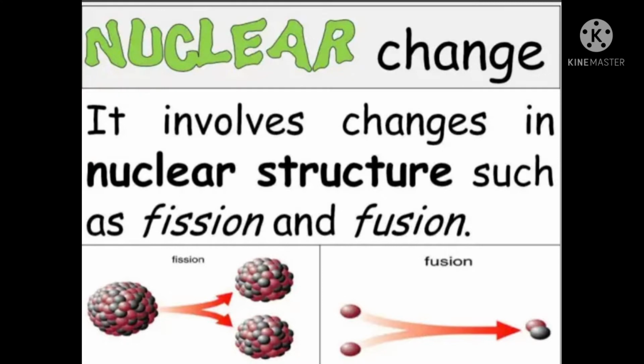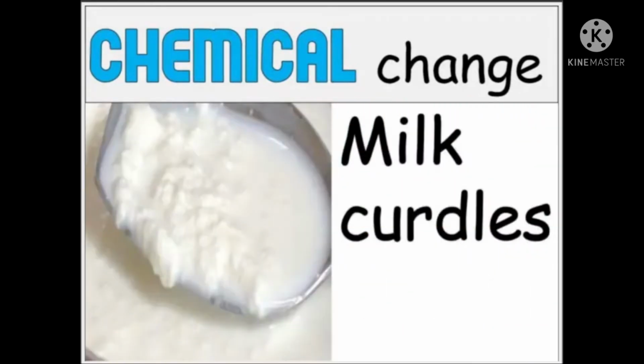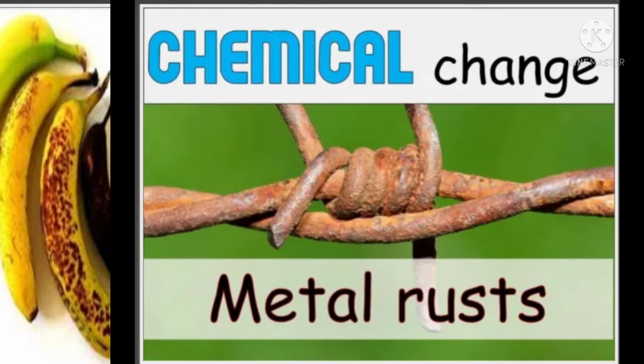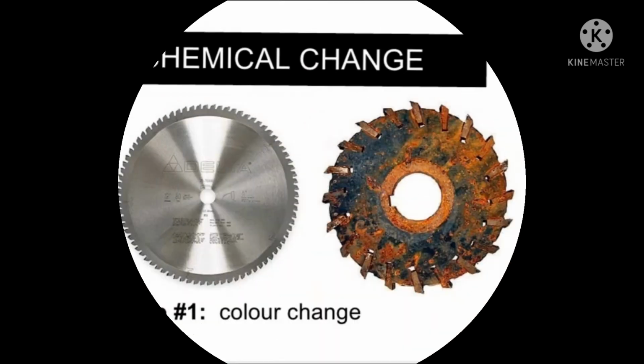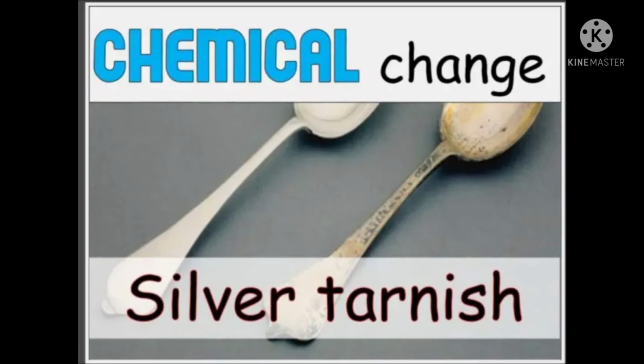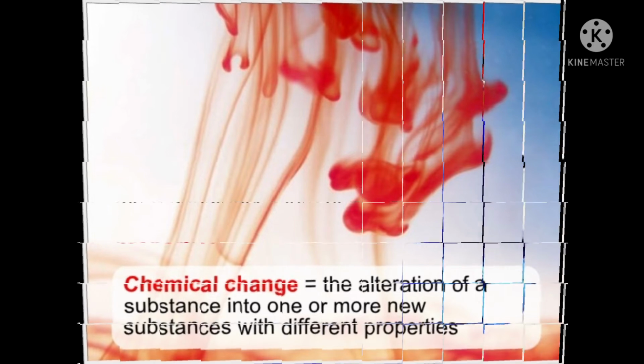Nuclear change involves changes in nuclear substances, such as nuclear fission or nuclear fusion. Some examples of chemical changes: paper on burning turns into ash, milk changes to curd, ripening of fruits, metals get rusted on exposure to the atmosphere. So, in chemical change, there is an alteration of a substance into one or more new substances with different properties.